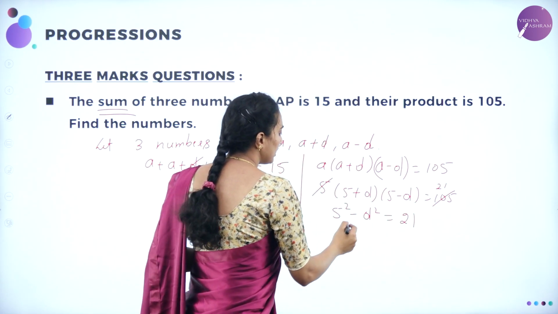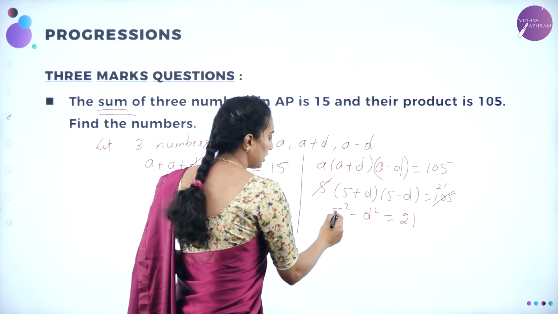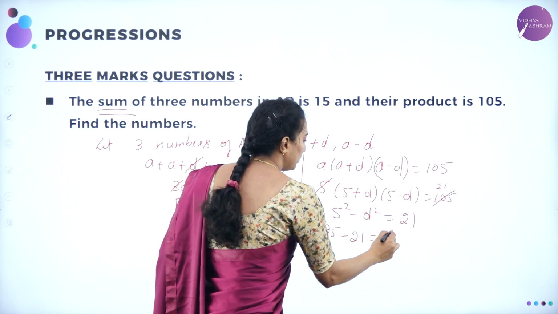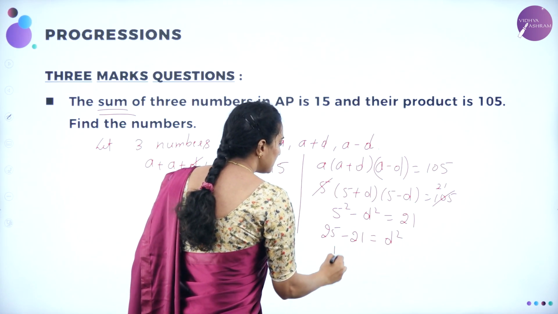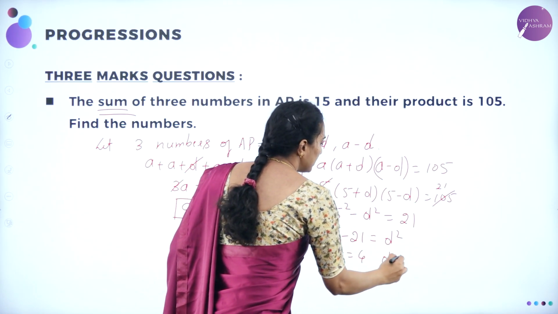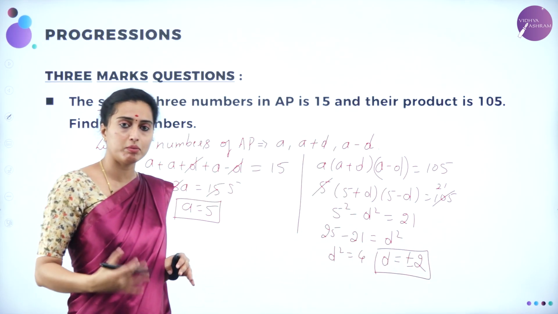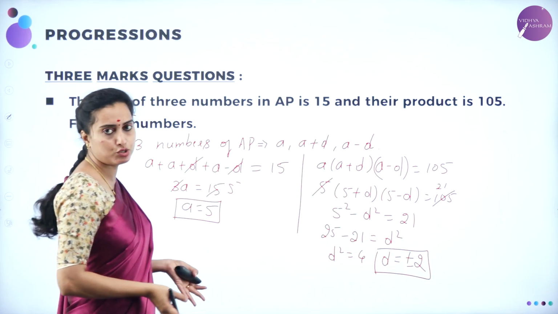Now you can take d squared to that side, 21 to this side. 5 squared is 25 minus 21 is equal to d squared. Otherwise, d squared is equal to 4. D is equal to plus or minus 2. You can take either plus 2 or minus 2. I am taking here plus 2 only.